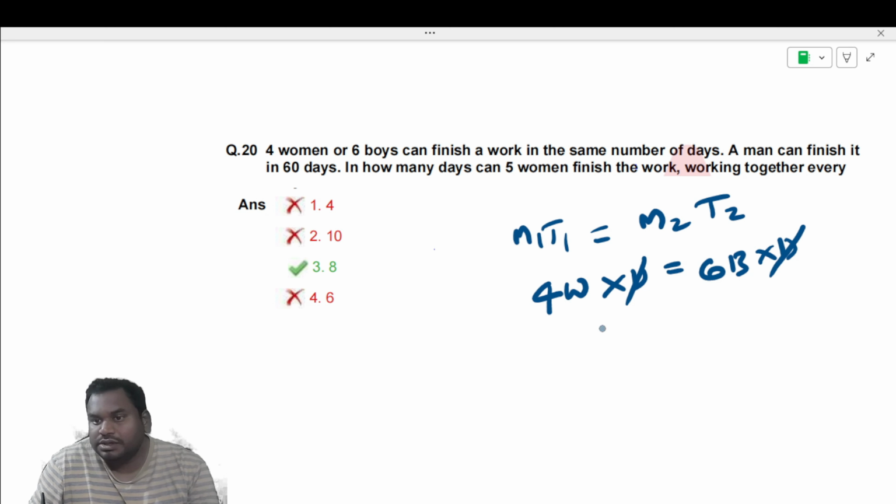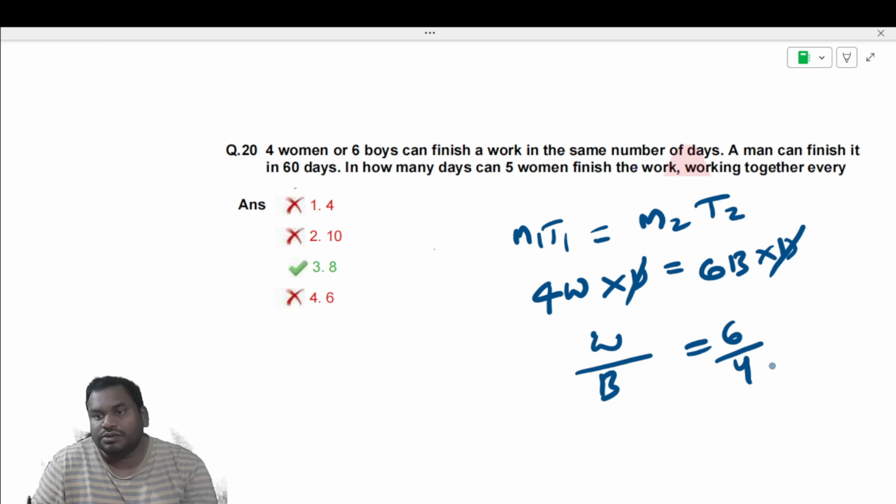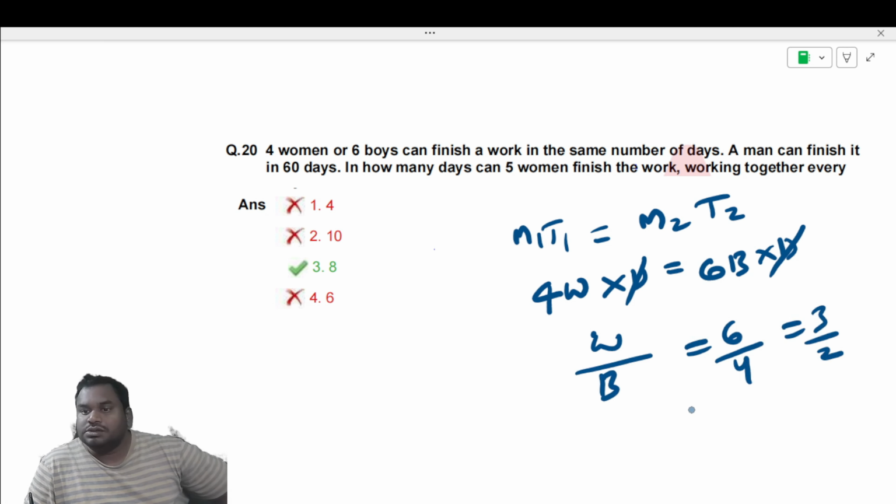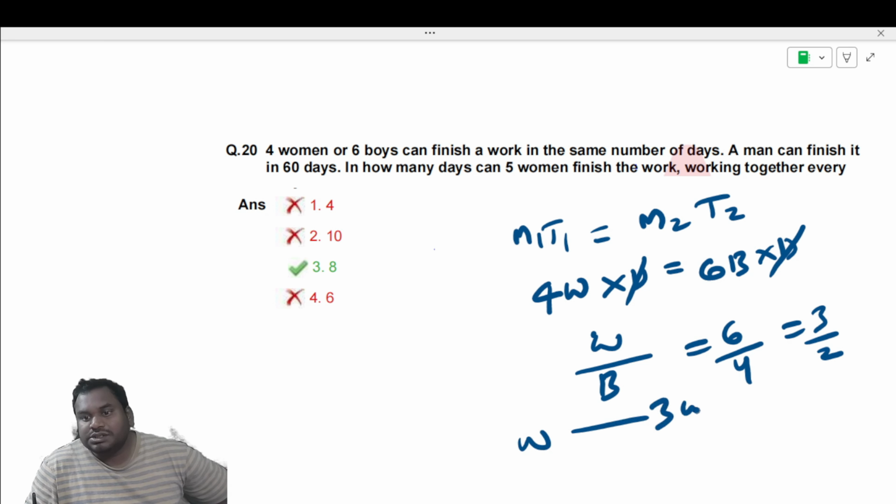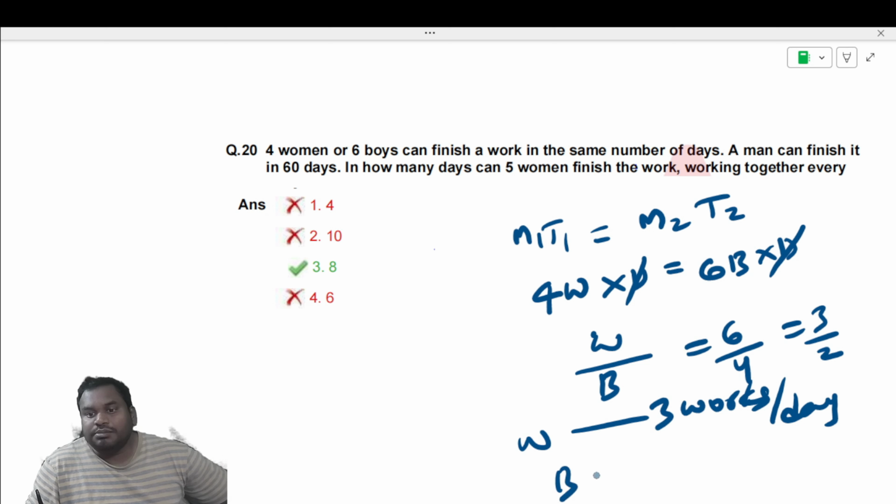So 4 women, 6 boys. So now I'll find out the ratio between women and boys. W by B is equal to 6/4. It means 3/2. It means a woman can do 3 works per day and a boy can do 2 works per day.